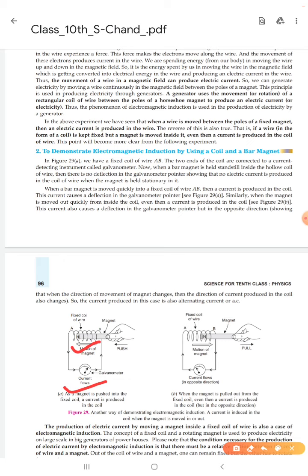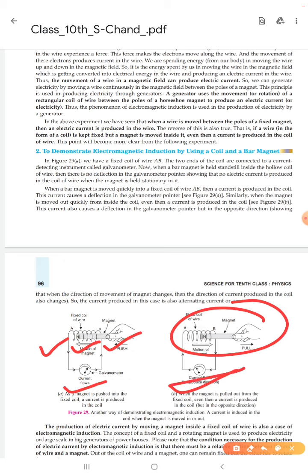But when we move a bar magnet quickly into a fixed coil, current is produced in the coil. This current causes a deflection in the galvanometer pointer. Similarly, when the magnet is moved out quickly from inside the coil, even then a current is produced in the coil. This current also causes a deflection in the pointer.